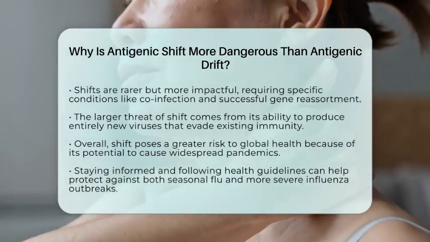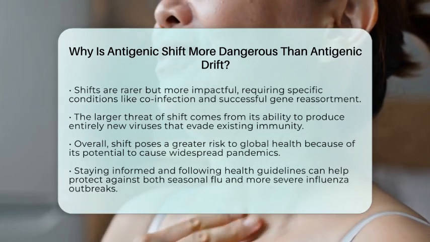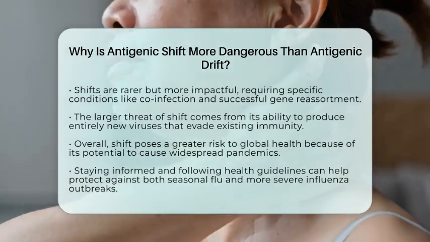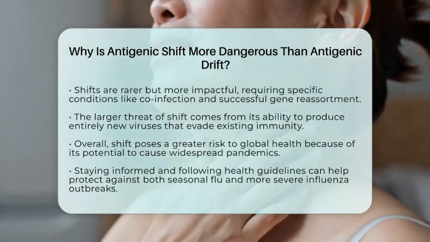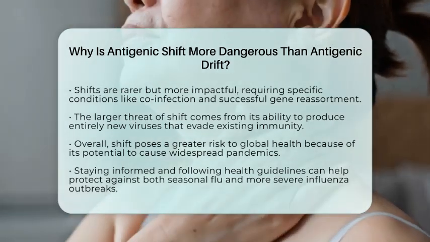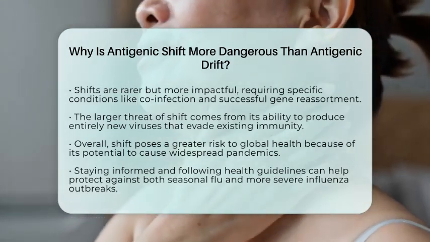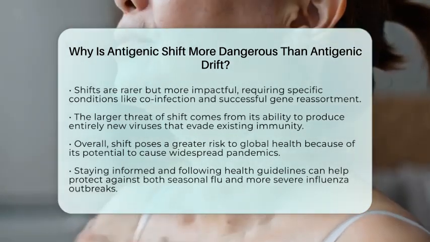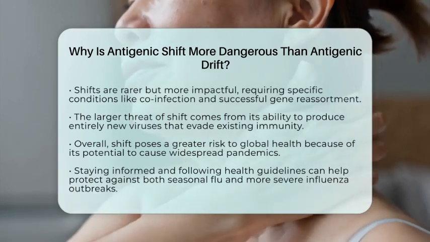recognize, leading to rapid and widespread transmission. Antigenic drift causes smaller changes that the immune system can still handle, resulting in seasonal outbreaks. This difference in scale and immune evasion explains why shifts pose a greater risk to public health and can lead